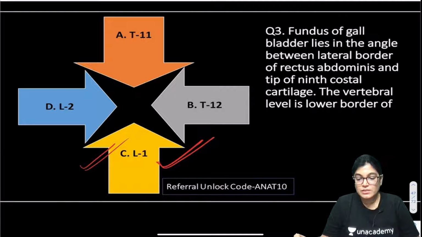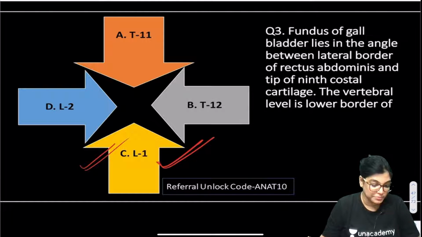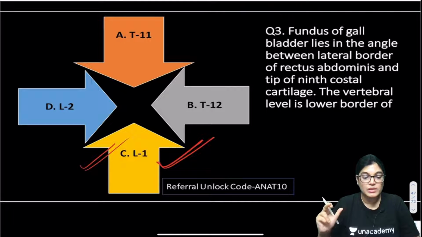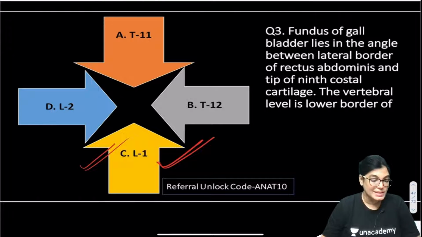So let me just explain it, many important structures pass through the transpyloric plane. The hint was that if you know which vertebral level the transpyloric plane corresponds to, it is L1. So one of the structures is the fundus of gallbladder. Other than that, many important structures: the pylorus of the stomach, the hilum of the left kidney, the horizontal part of the duodenum, the neck of pancreas. At this level only the formation of the portal vein occurs, along with the superior mesenteric artery and vessels. So all these structures are located at the level of L1, and the fundus of gallbladder also lies at the level of L1. So please write down that list.